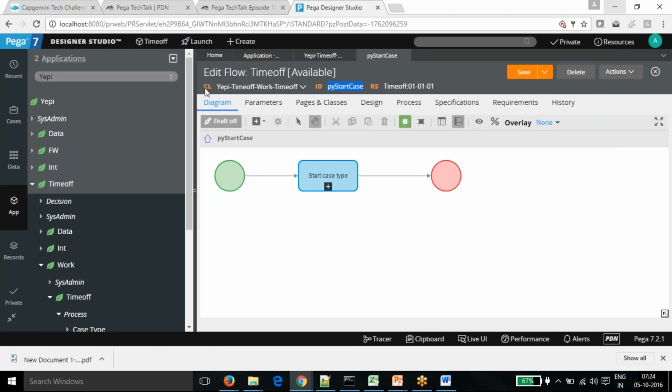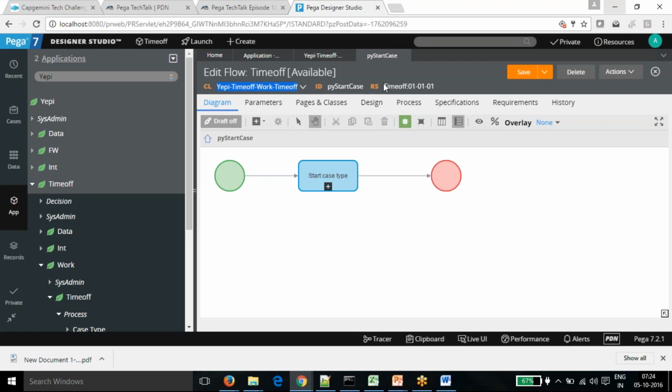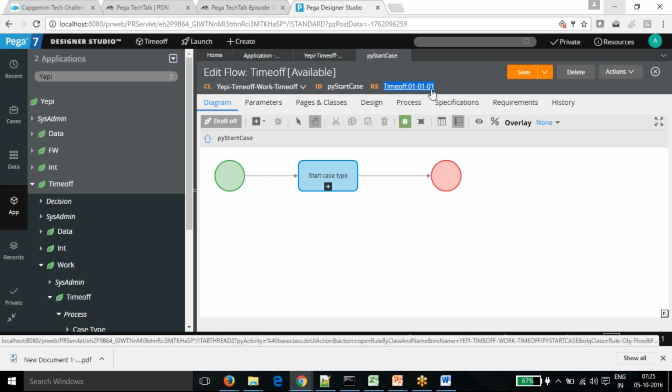Then this is the applies to class. The scope of the class means the rule can be used within this class itself or all the child classes, but not the parent class. And finally, we store this rule into a rule set, here rule set version 01-01-01.